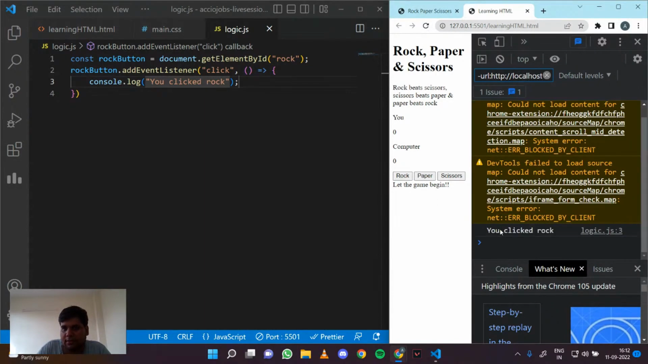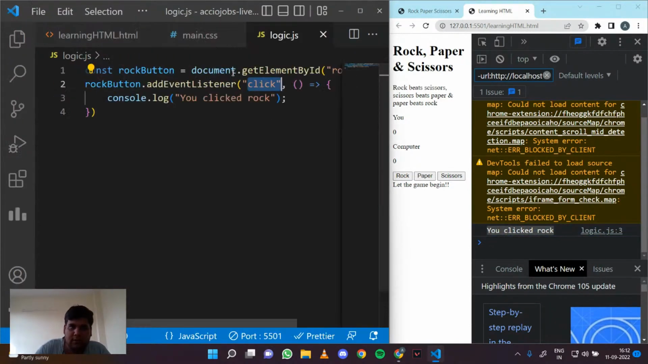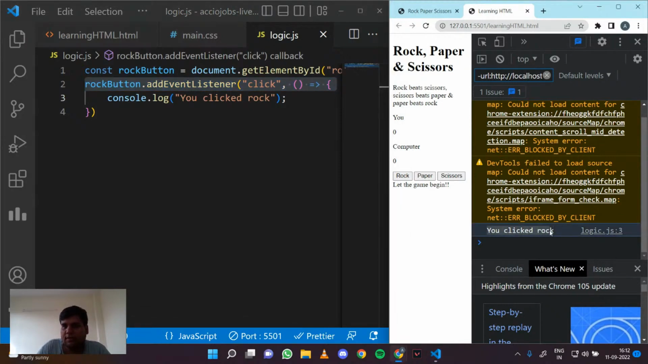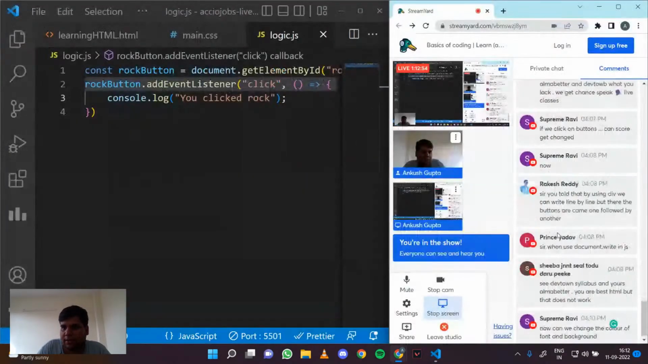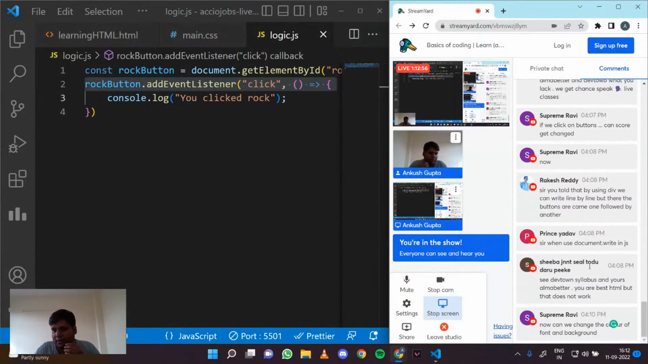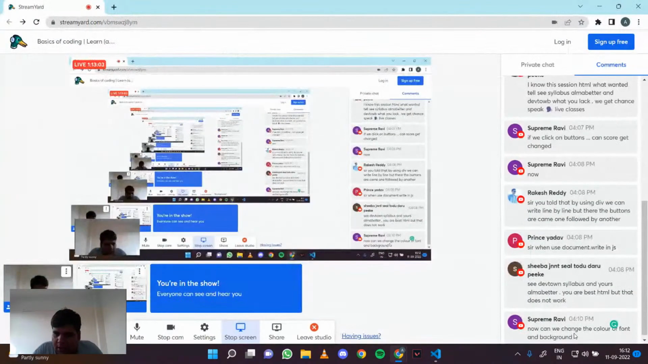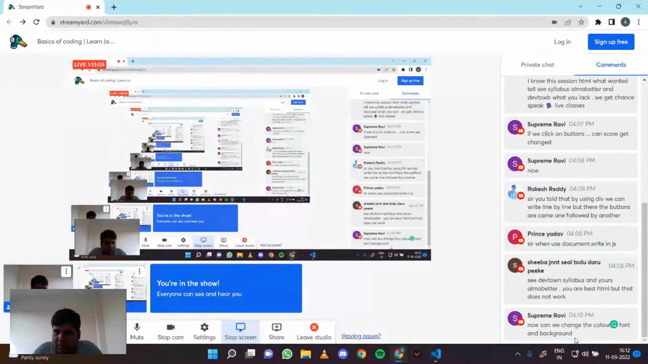Right. So now we are tracking that whenever we click the rock button, it consoles this. Is there any problem in what we just did? Now we can change the color or font and background.